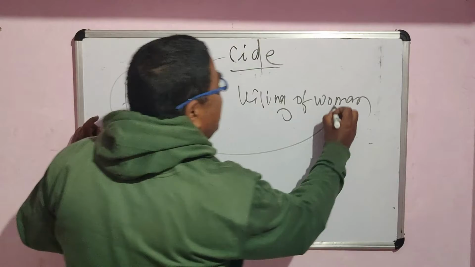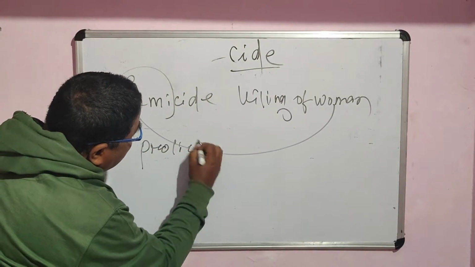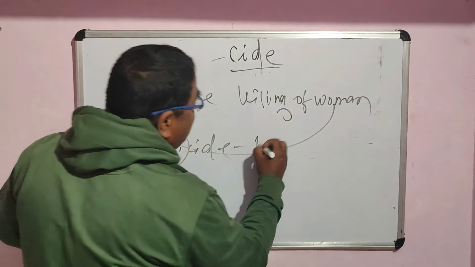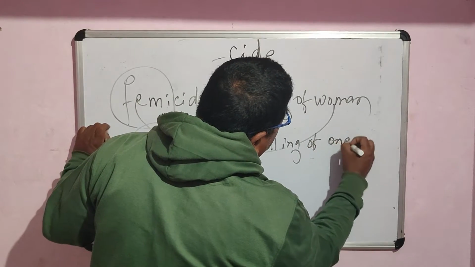Another word is prolicide. P-R-O-L-I-C-I-D-E. What is the meaning of proli? Remember, proli means child. So killing of child, or killing of one's child, is called prolicide.